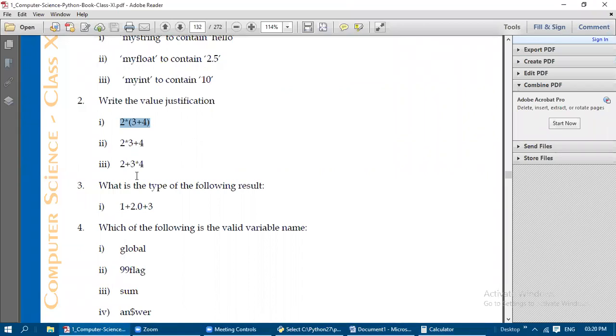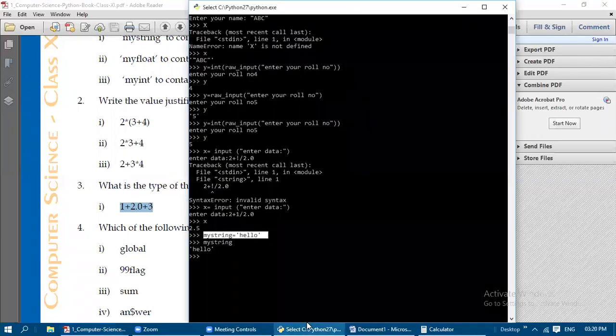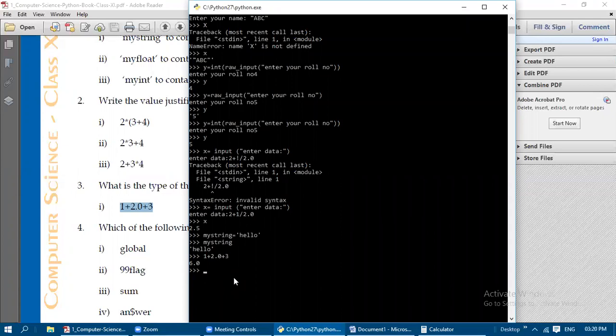Write the value justification. Then, what is the type of the following result? So for the following results, the data type will be float only, because the higher data type is going to be considered. We will see the answer in this interactive mode. So 1 plus 6.0. 6.0 is which type? Floating point type.